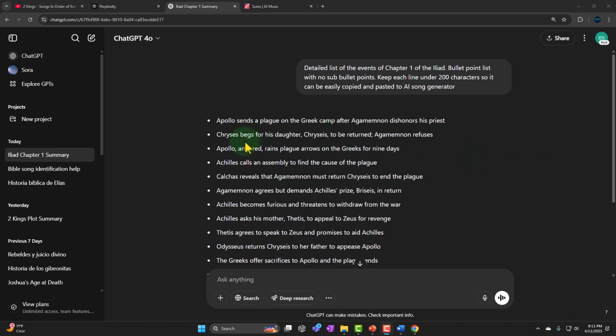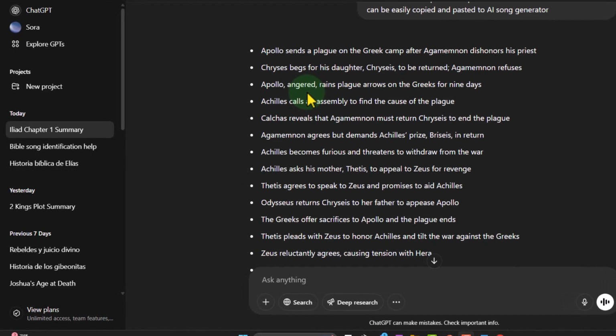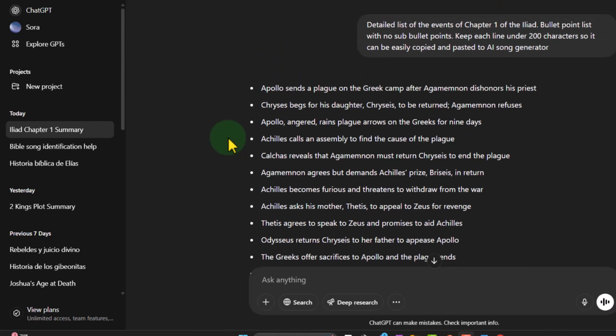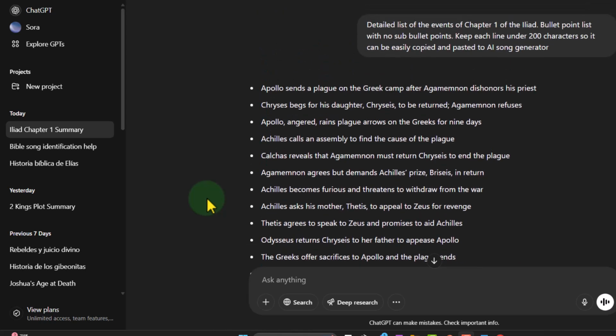So the next one: Chryses begs for his daughter to be returned, and Apollo, angered, rains plague arrows on the Greeks for 9 days. Achilles calls for an assembly to find the cause of the plague, and so on. Okay, so it looks like that's chapter 1. It ends with the gods feasting on Olympus as tension brews amongst mortals. All right. Okay, I'm going to assume that I'm not an expert on the Iliad, but that's kind of why I wanted to do this a little bit more.